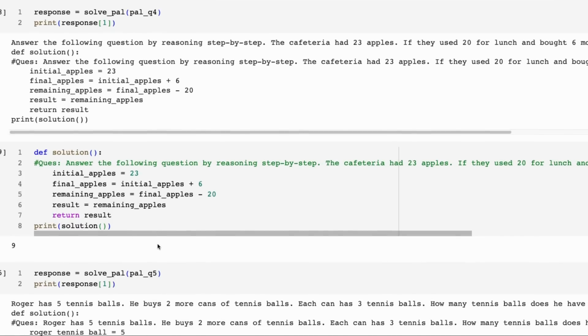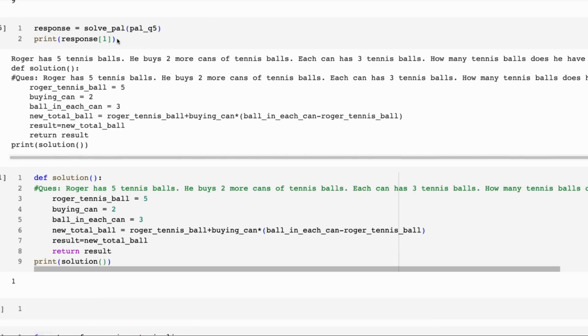So that one worked. And then this one for the long one, sometimes it works, sometimes it doesn't work. In this case, it didn't work. It was probably better than before in that it didn't try to get us to input any numbers or anything like that. And it certainly worked out that this is 2 cans, each can has 3 in it. So it's worked out a lot of the reasoning parts to this, but then putting it together, it hasn't done a good job. So here we can see that it's basically falling down where, rather than just do number of cans times number of balls in each can, it's subtracting how many balls he had at the start, which is clearly wrong there. So I'd encourage you to go through and play with the prompts yourself.